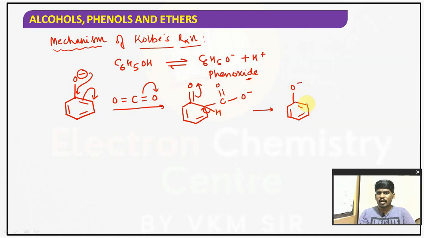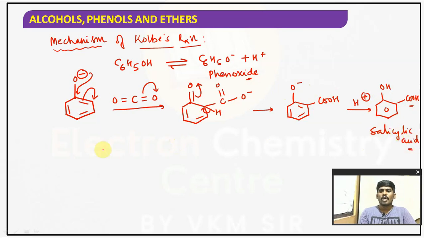H plus will attack over here. It forms COOH. Is it clear for you? Very simple. And followed by acidification, that gives you OH-COOH, orthohydroxybenzoic acid, commonly known as salicylic acid. Understood the point? Is it clear for you?